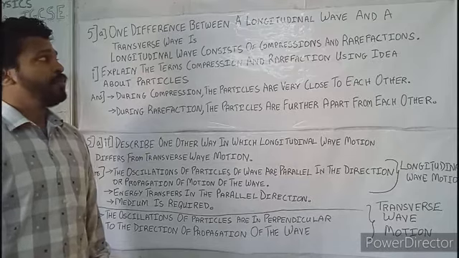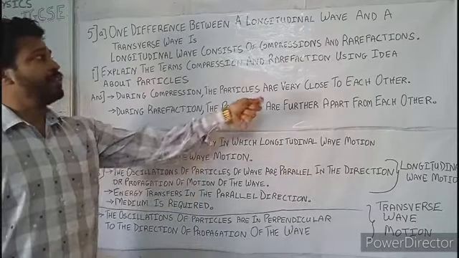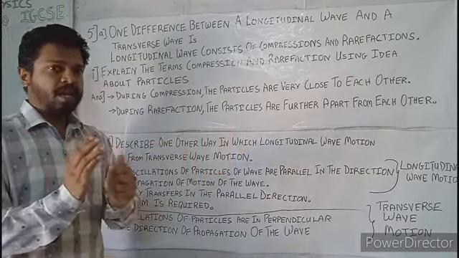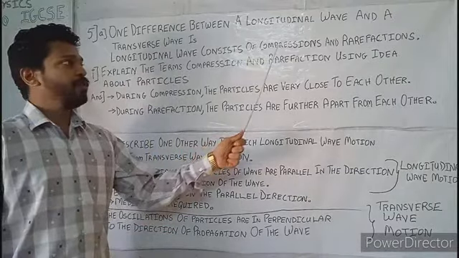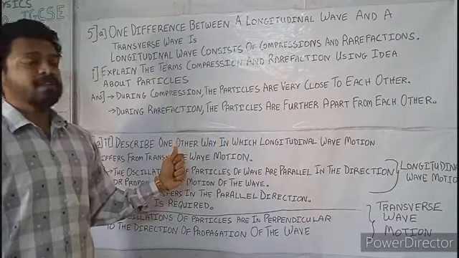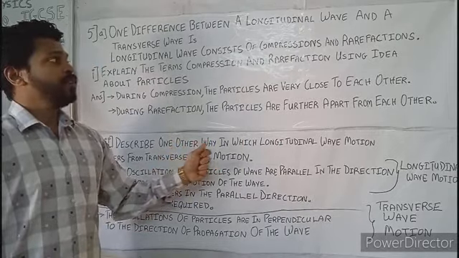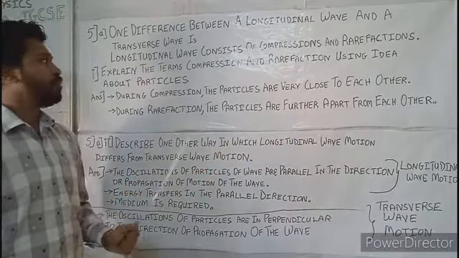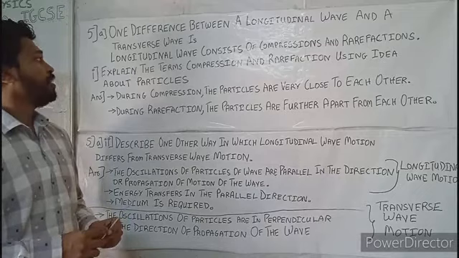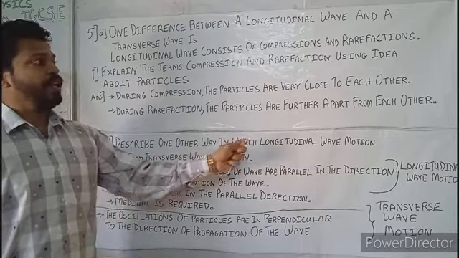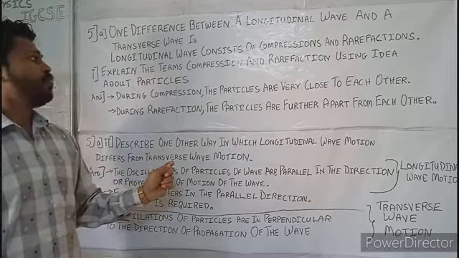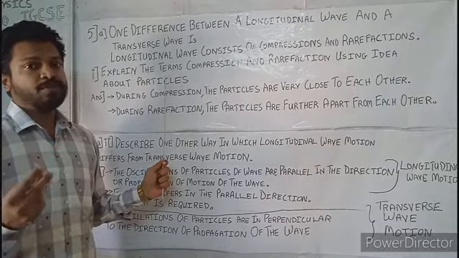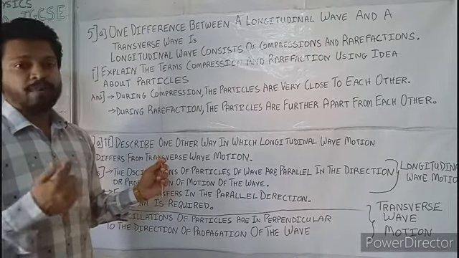One difference between a longitudinal wave and a transverse wave is that longitudinal waves consist of compressions and rarefactions. You are already aware of compressions and rarefactions. They have already given that longitudinal waves consist of compressions and rarefactions, so the rest you have to explain. The question for the first part is: explain in terms of compression and rarefaction using the idea of particles. As you are already aware, there are two motions, particle motion and wave motion, so you need to explain this with the help of particle motion.